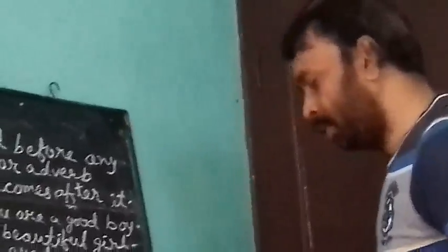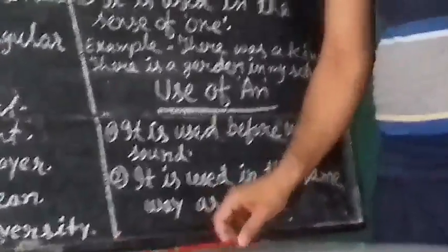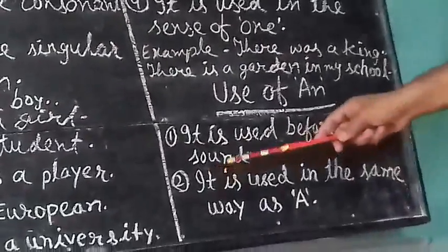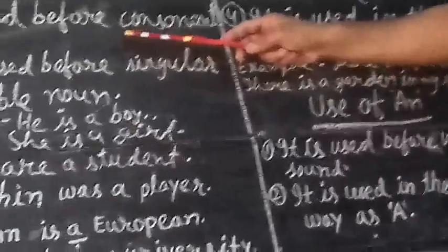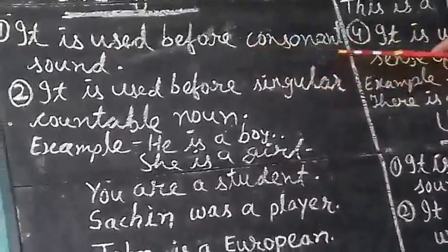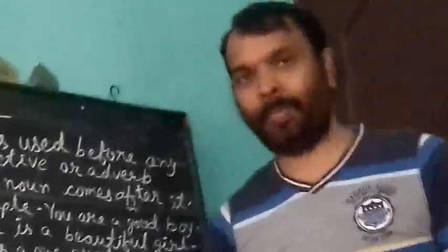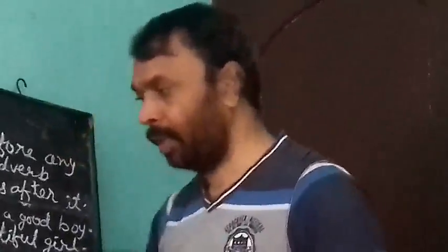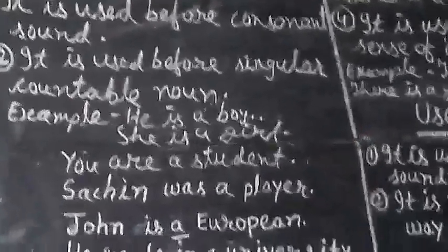And number two, it is used in the same way as a. Where you were using a, in the same way you will use an. Difference is consonant sound and vowel sound. Where you used a for consonant sound, if on that very place vowel sound comes, that time you will use an. It means if there is singular countable noun, there you will use an.